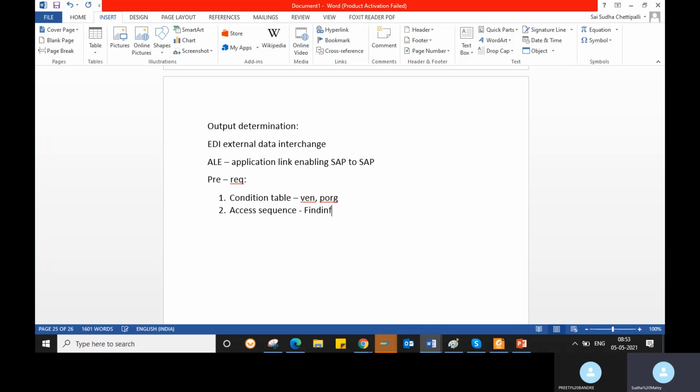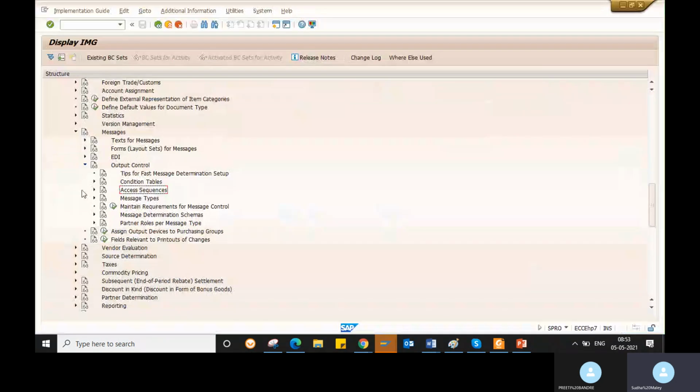You can have multiple condition records and multiple condition tables, and you can assign multiple condition tables to one access sequence, not only one condition table. So we'll go for the access sequence now. In the same path, you can find the total configuration.